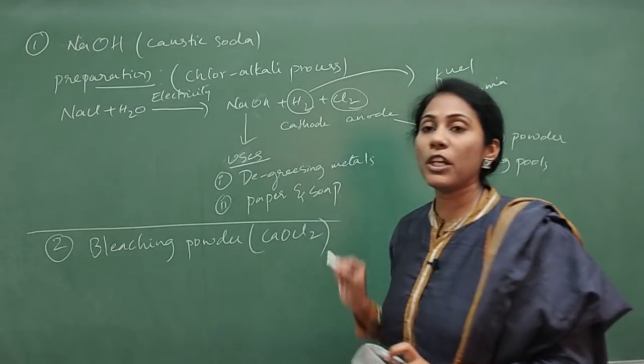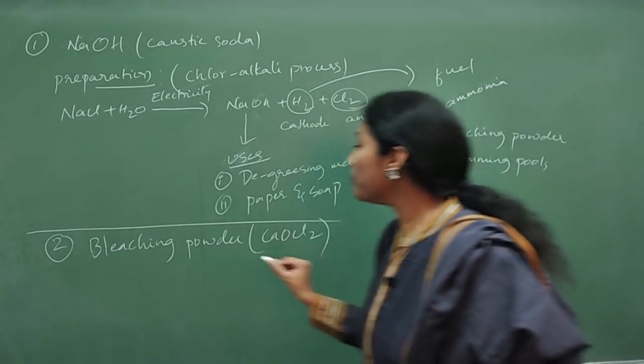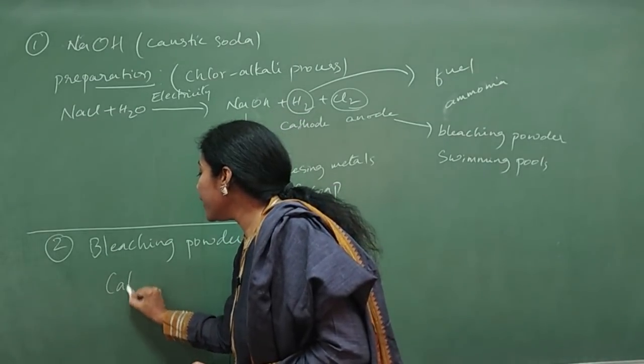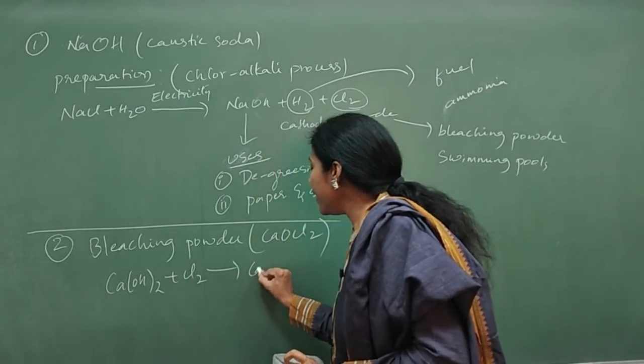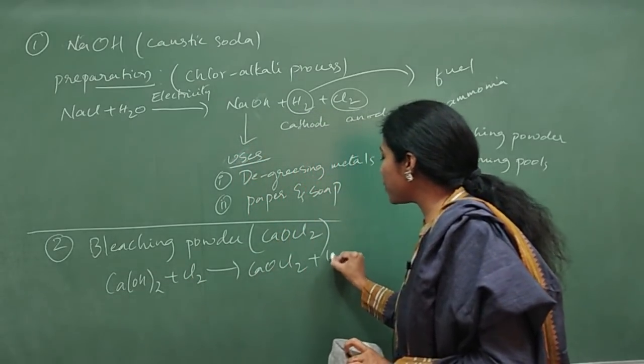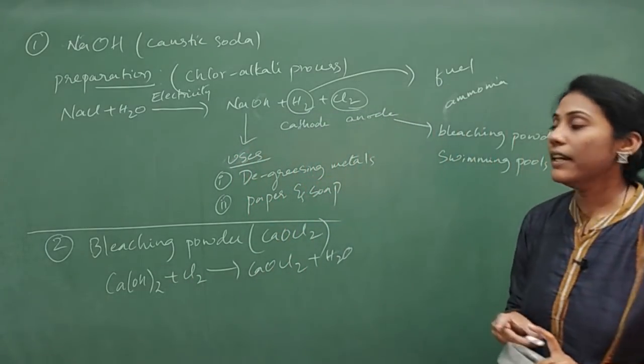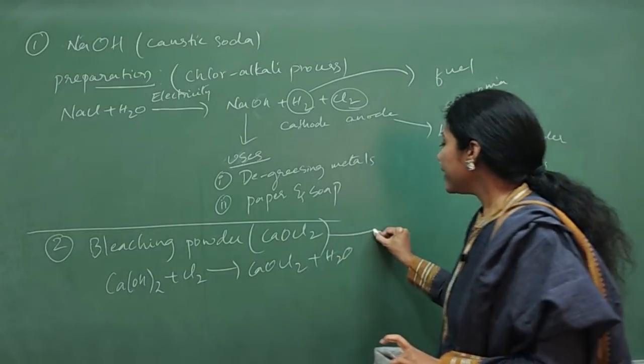CaOCl2 is the formula of bleaching powder. So how do you prepare this? When chlorine is passed through calcium hydroxide, CaOCl2 plus H2O is formed. Okay, so bleaching powder and its uses.